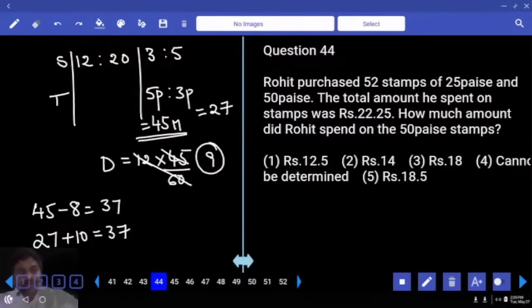Rohit purchased 52 stamps of 25 paisa and 50 paisa. The total amount he spent on stamps was 22.25. How much amount did Rohit spend on 50 paisa stamps?